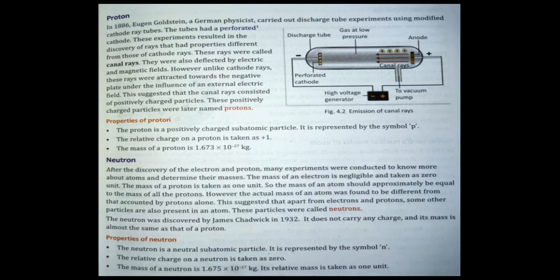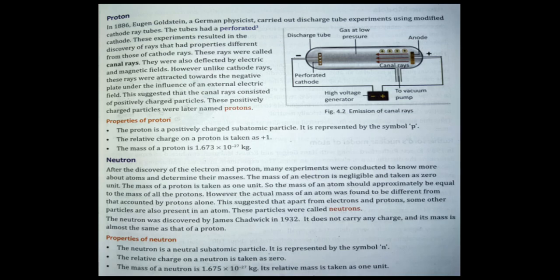In 1932, Chadwick discovered this particle by bombarding light nuclei like beryllium with alpha particles, that is helium nuclei. These particles were found to be neutral, so they were named neutrons. A neutron is a subatomic or fundamental particle of an atom which has no charge and a mass almost equal to the mass of the proton, that is the hydrogen atom. The neutron is denoted by 0n1. The superscript 1 represents its mass and the subscript 0 represents its electrical charge.